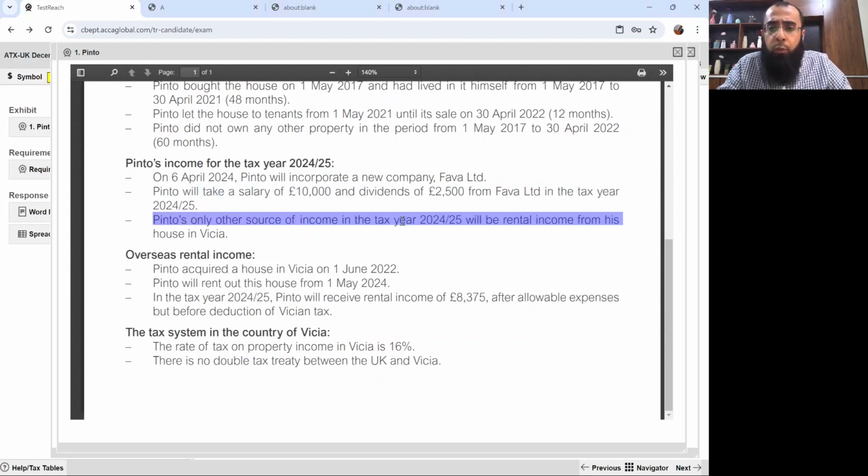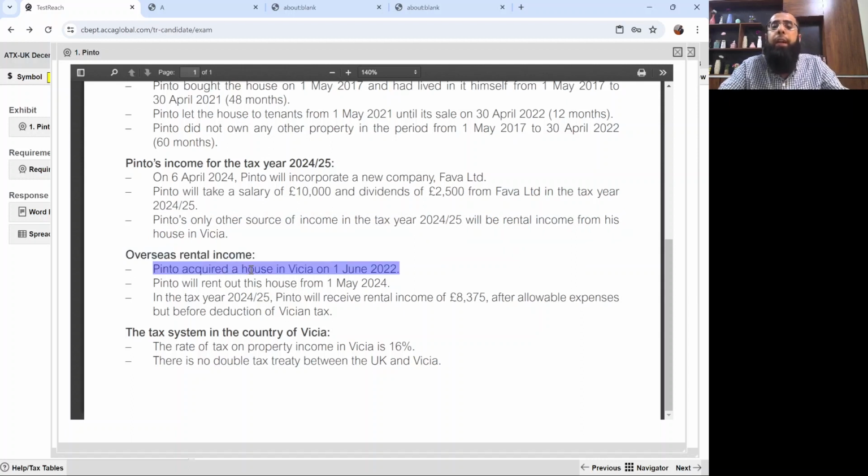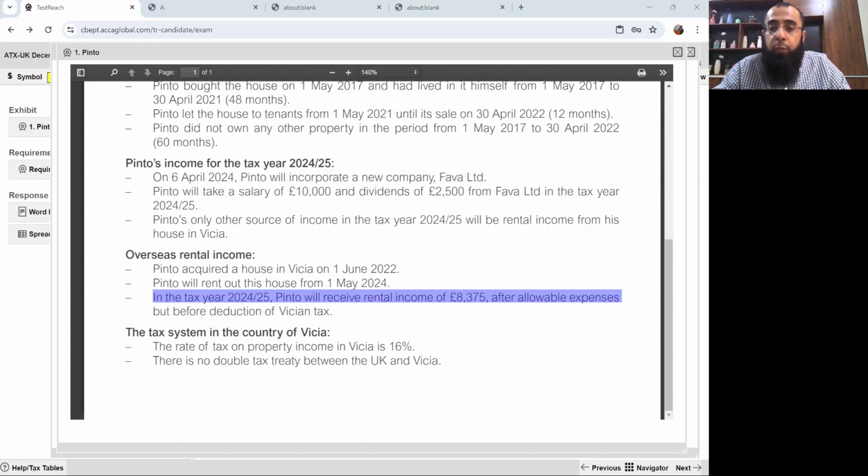Pinto's only other source of income in the tax year 24-25 will be a rental income from his house in Vicia. Overseas rental income. Pinto acquired a house in Vicia on 1st June 2022. Pinto will rent out this house from 1st May 2024. In the tax year 24-25, Pinto will receive rental income of £8,375 after allowable expenses but before deduction of Vitian tax.